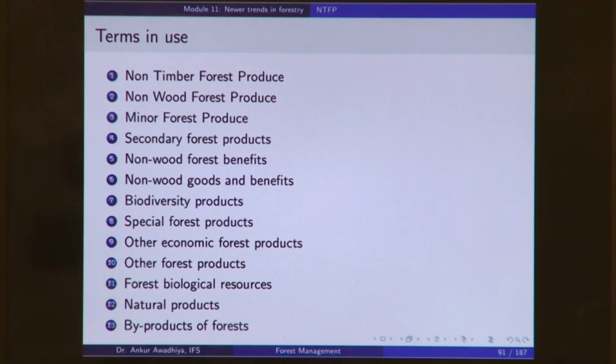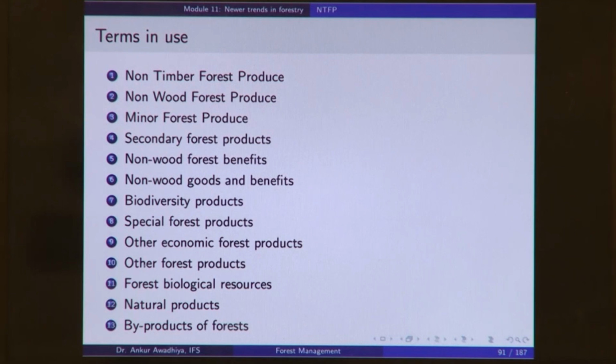Now, why is it a minor forest produce? Typically because it does not generate a huge amount of revenue. The highest amount of revenue is generated through timber. So, that is the major forest produce, anything apart from timber is a minor forest produce. So, this term minor forest produce is looking at the economic valuation of the forest produce.